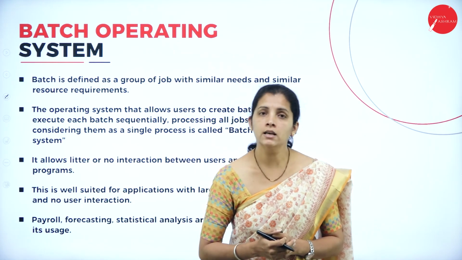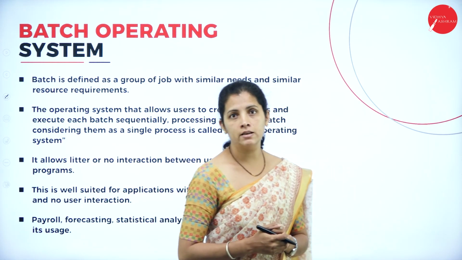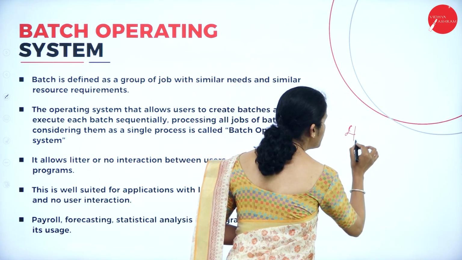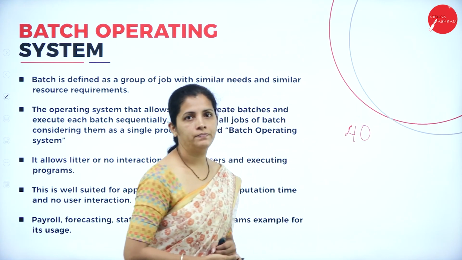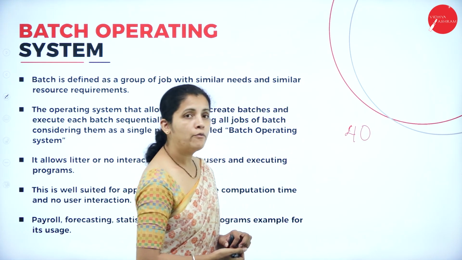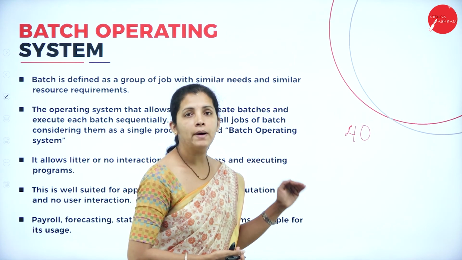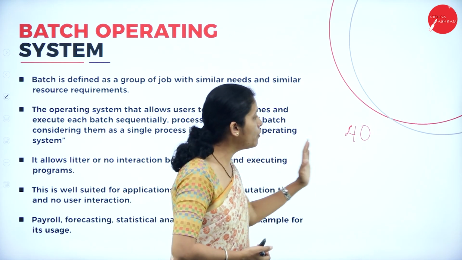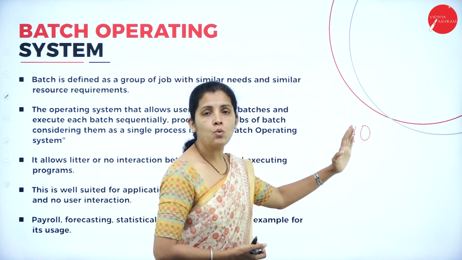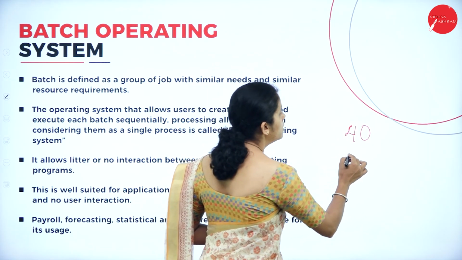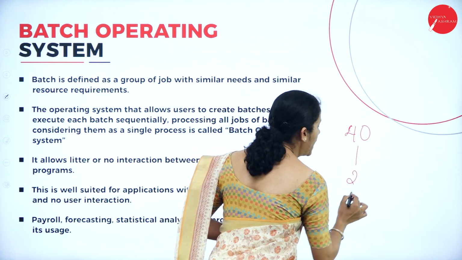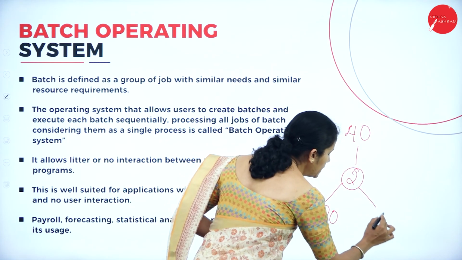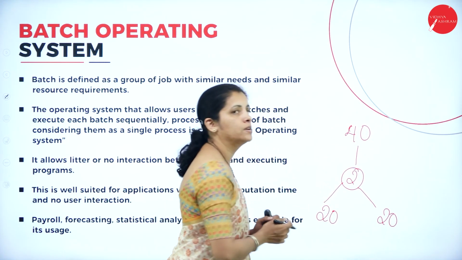Now, dear students, let me consider an example. In my class I have 40 students. Now I want to conduct a lab experiment and I cannot take all 40 members together. So what I will do, I'm going to make 2 batches, and each batch holds 20 members.